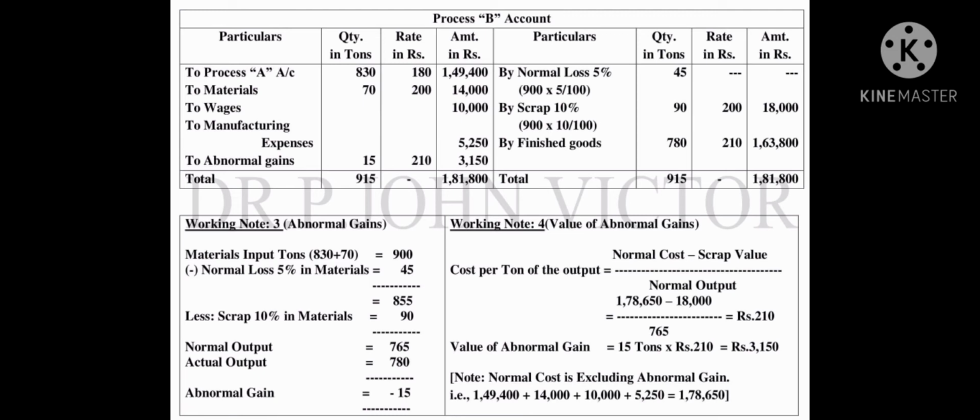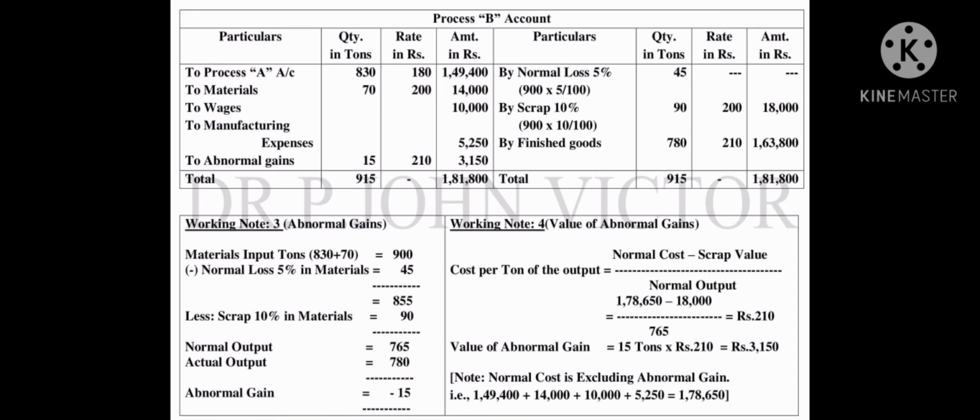From there we have to calculate 5% of normal loss. So that is 45 tons. Like process A, here also there's no value for normal loss, leave it. Then scrap is 10% of this 900 tons, so we get 90 tons. The scrap value is there in the problem as 200 per ton.